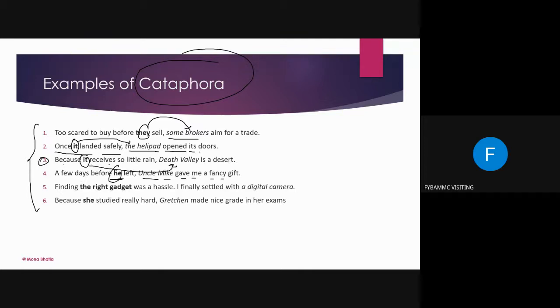So who gave that, the information is here, in the later part. Finding the right gadget was a hassle. I finally settled with a digital camera. So that means the right gadget is what? A digital camera.